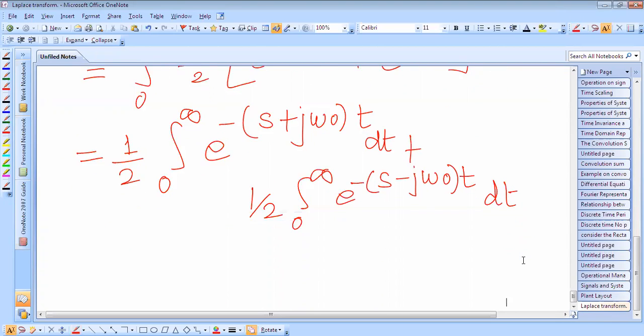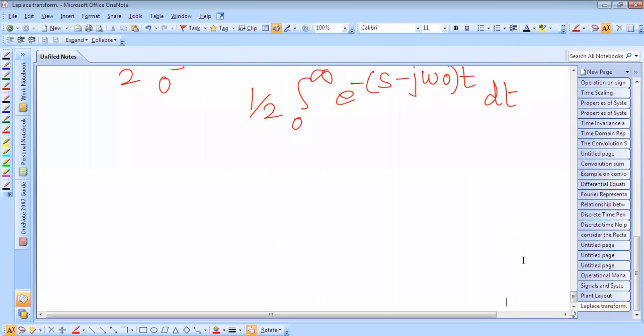So I have split the terms. Now after splitting the terms, I can